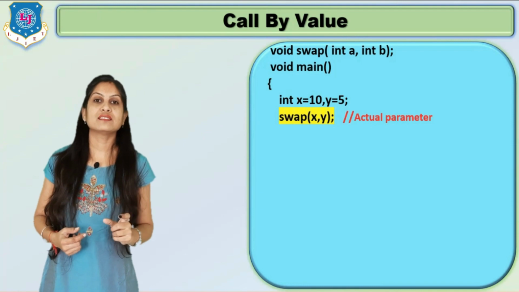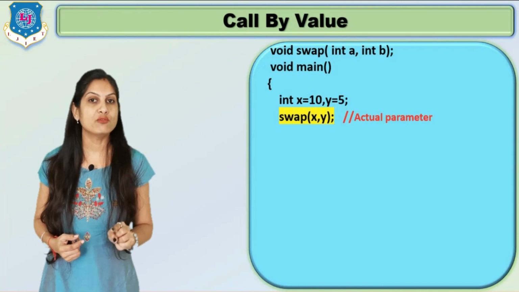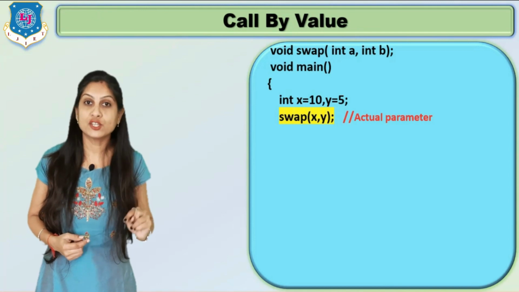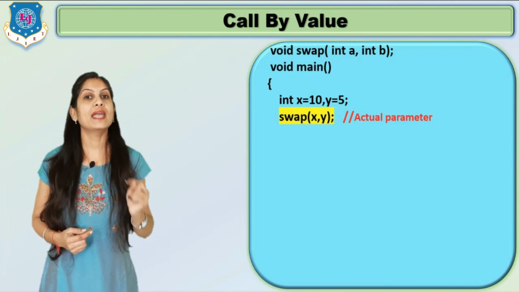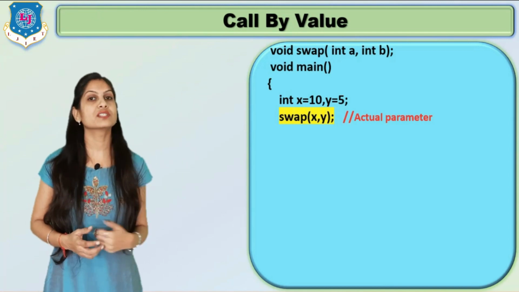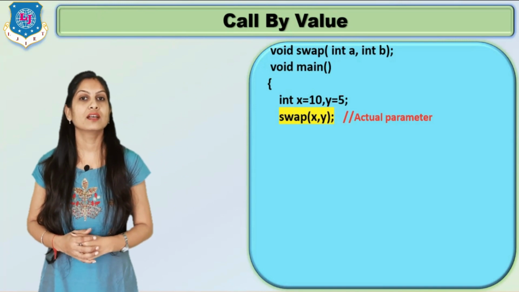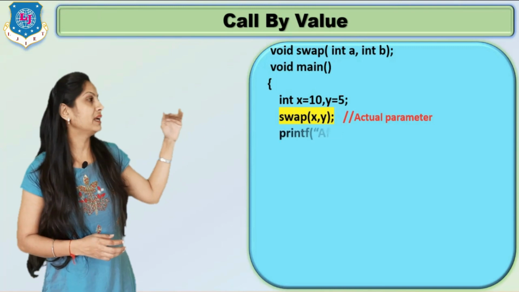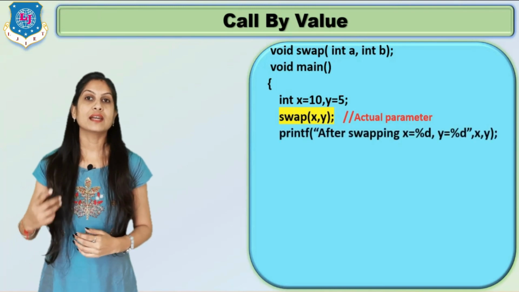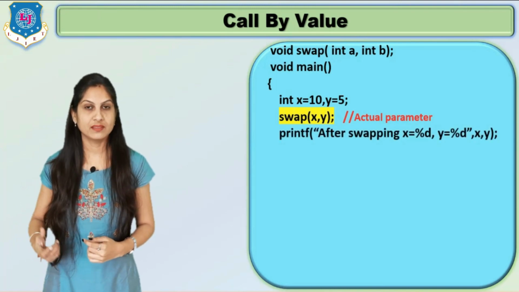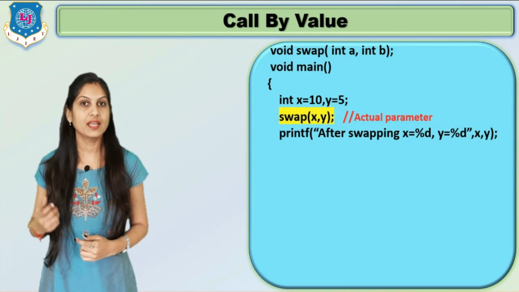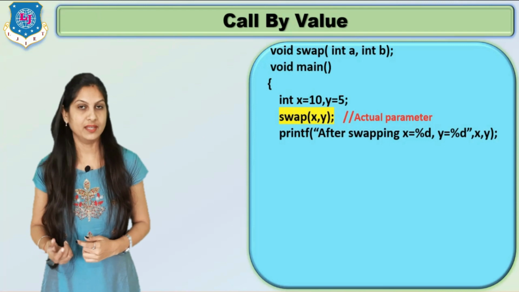So here we can say that the variables x and y are actual parameters because they hold the actual value, and a and b that are used in the function declaration are formal parameters. Now after the function call, the printf statement is there. After swapping, we want to print x equals %d and y equals %d. Clear?